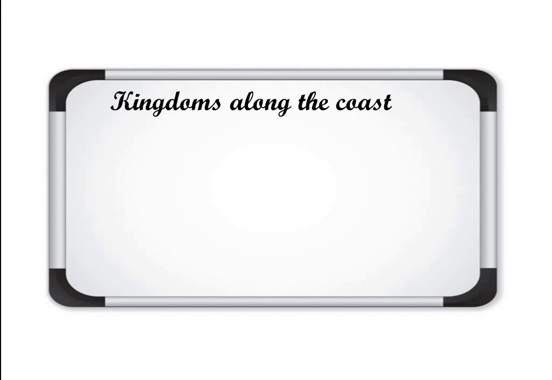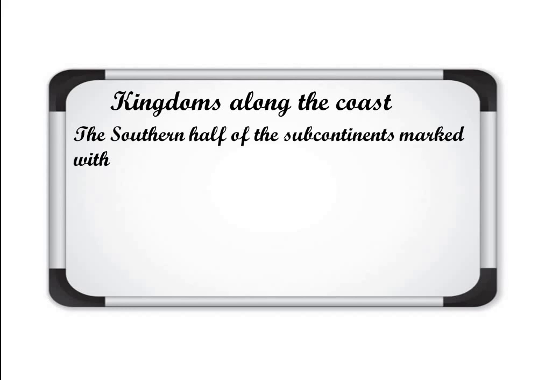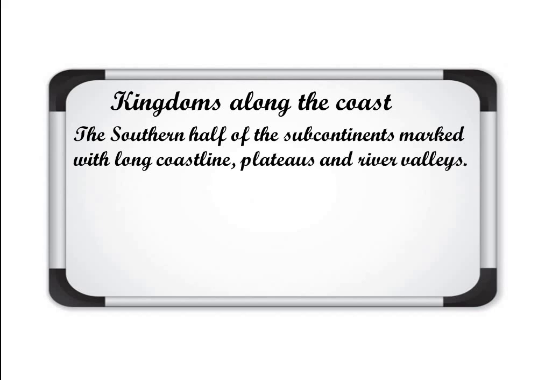Kingdoms along the coast: they were in the southern half of the subcontinent, marked with a long coastline, plateaus and river valleys. So different landforms were there: the coastal area, plateaus, and different rivers like Kaveri, Mahanadi, Godavari, Krishna. River valleys are also present there. So this is the complete set of landforms that were found there. So what were the kingdoms there?